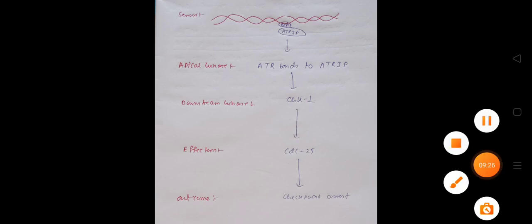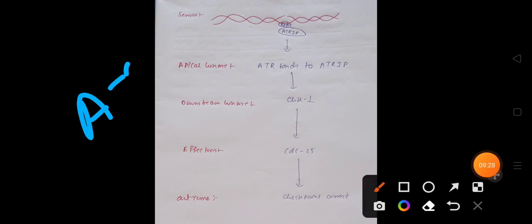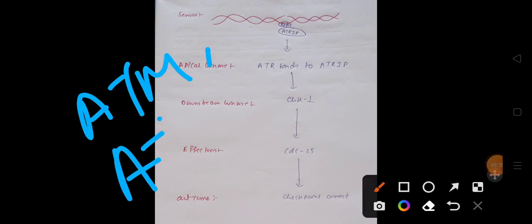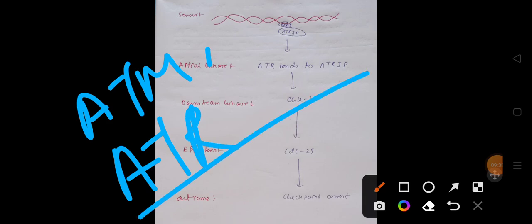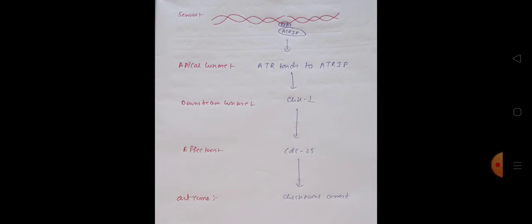Okay, so यहाँ पर हमने ATM pathway and ATR pathway के बारे में बात किया. Along with that there are other types of DDR pathways that involve small RNAs known as ddRNAs. Okay, so that kind of pathways are also nowadays reported. Okay, so this is the DNA damage response pathway.